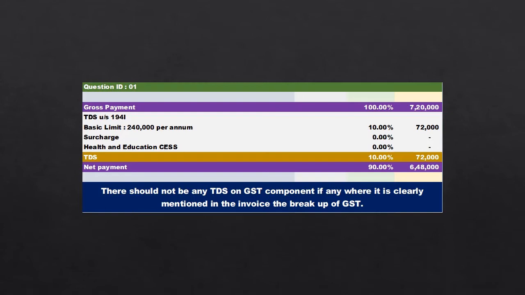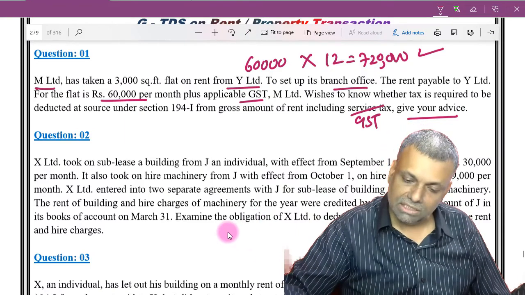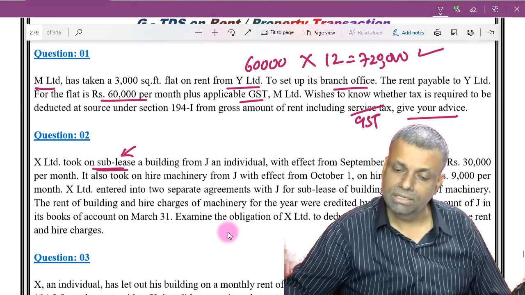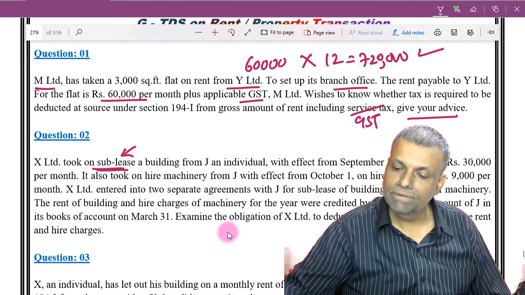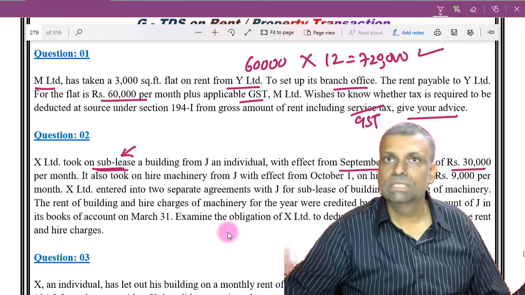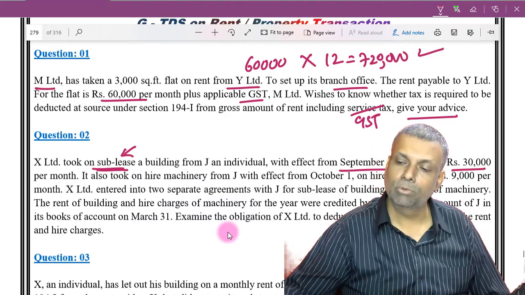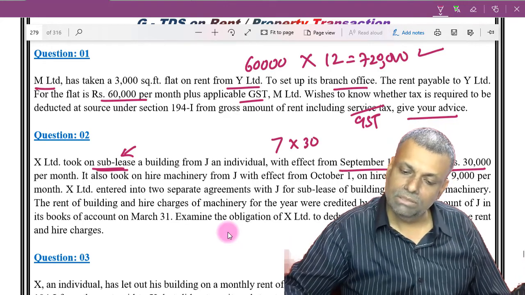Question number 2. X Limited took on a sublease. Now see, this is a sublease. I told you the definition of the word rent, so this will also be a part of the rent. X Limited took on a sublease from J, an individual, with effect from 1st September on a rent of 30,000 per month. So 1st September means September, October, November, December, January, February, March. So 7 months, 7 into 30. Per month, sublease of a building.